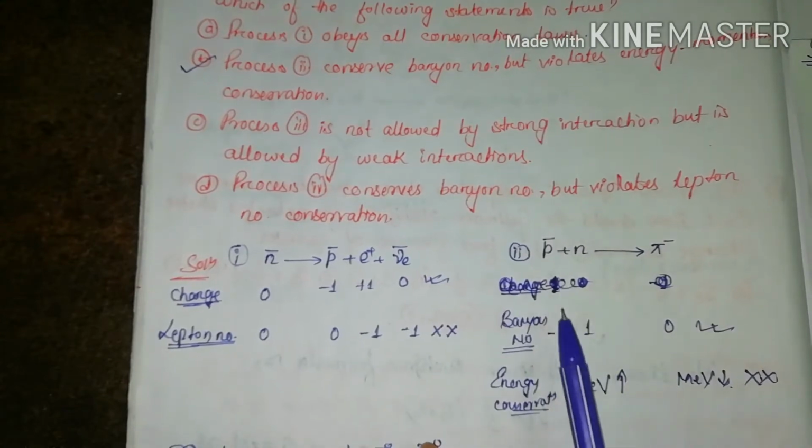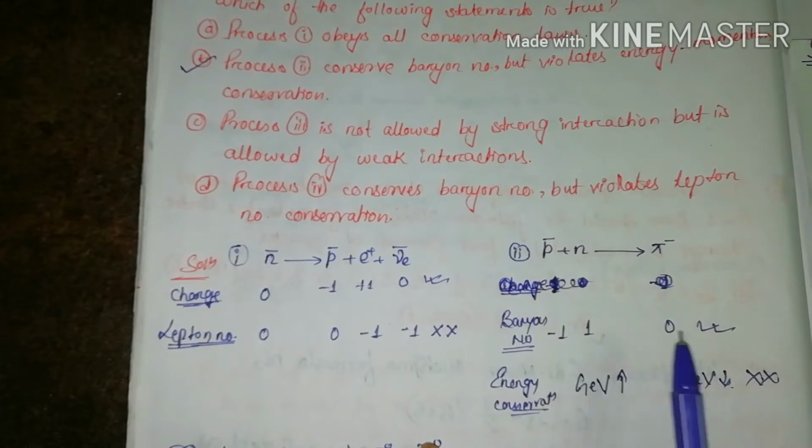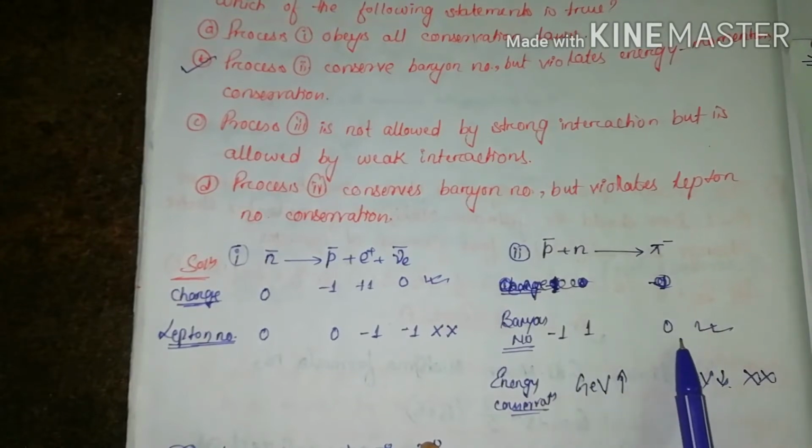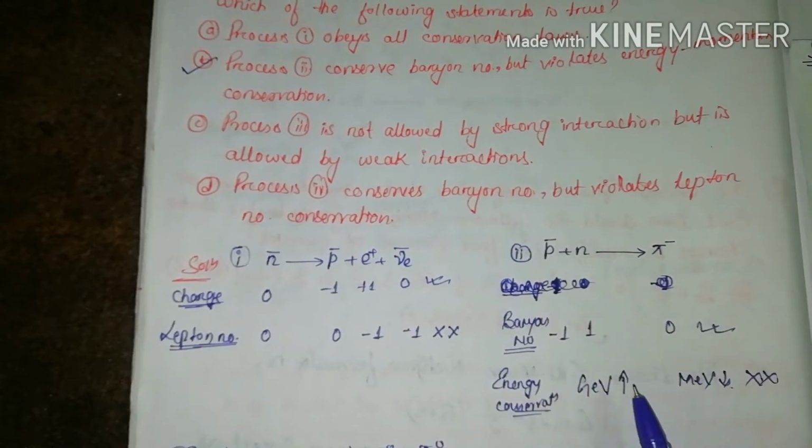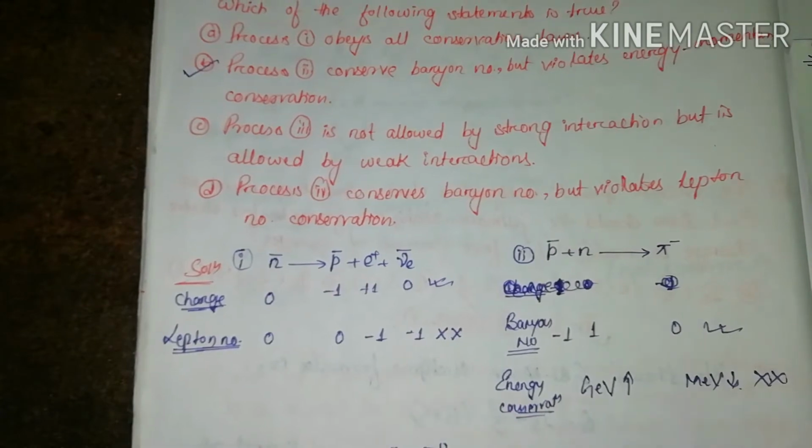Here what you will see, this is a baryon, so it is 1. This is neutron, 1. This is pi negative, which is 0, because it is not a baryon. This is a meson. Now the baryon number here is conserved. Now we will see energy conservation, because it is said that it is violating the energy momentum.